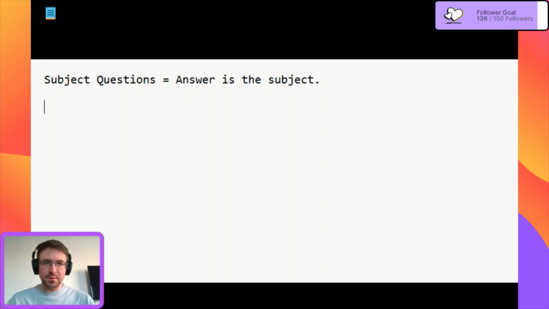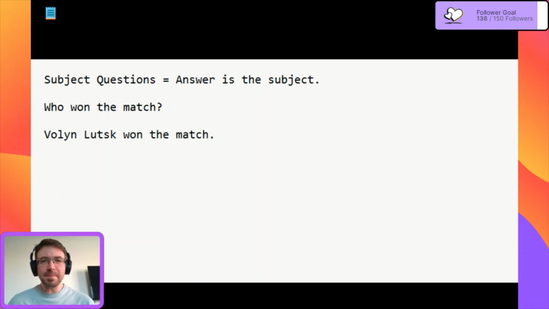So, for example, we can ask, who won the match? And the answer, Wolyn-Lutsk, our commander, won the match. So here we have the question word who, put that in capitals, and the answer is Wolyn. Wolyn is the subject of the sentence.